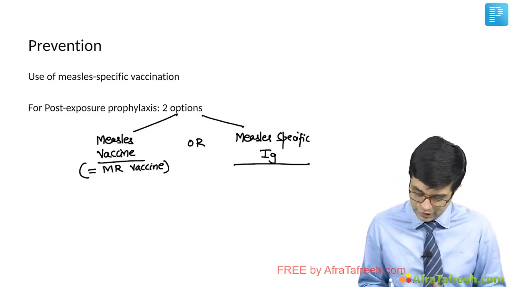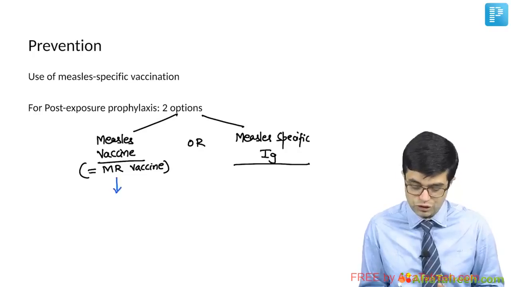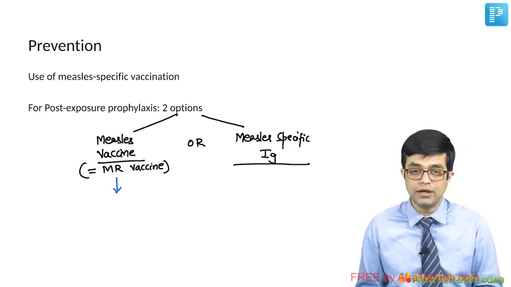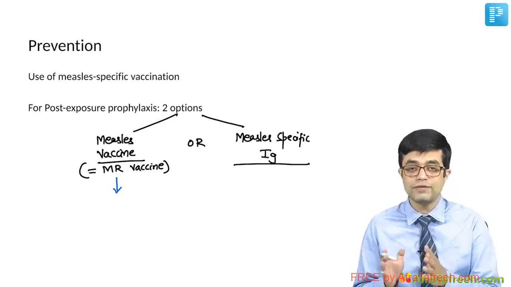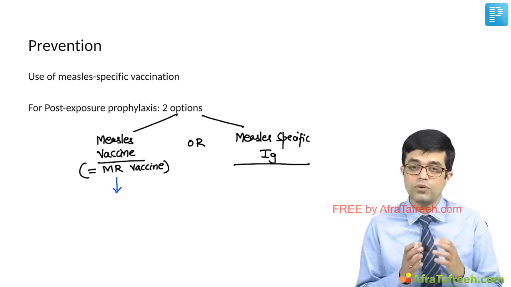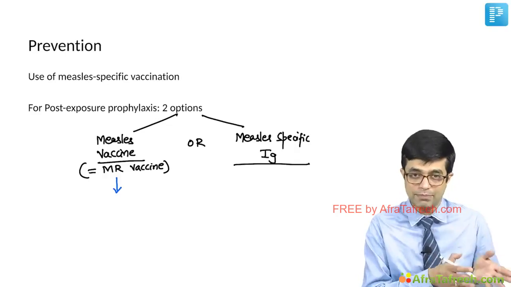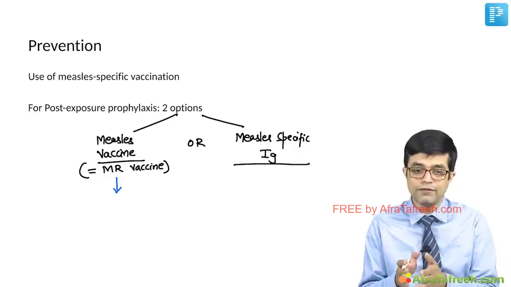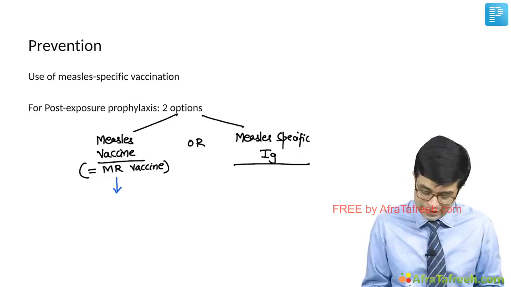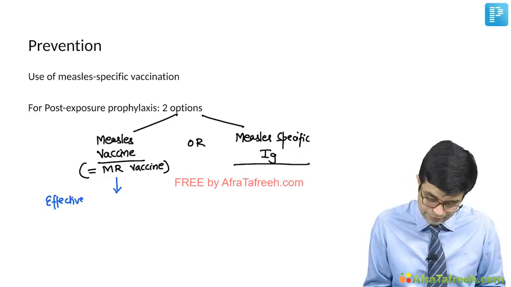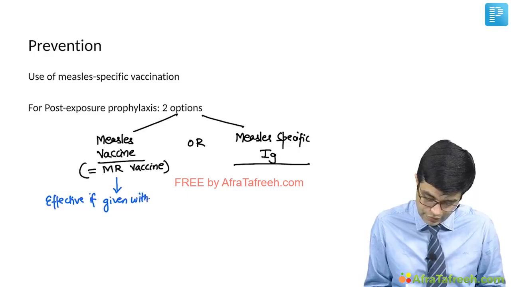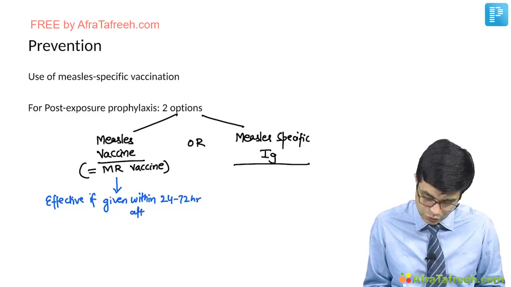So measles vaccine, if there is an unimmunized patient or a pregnant female or a less than 6-month child and he had exposure or contact with a known measles patient, how will you prevent measles from happening in that person? You will give measles vaccine. Measles vaccine is effective if given within 24 to 72 hours after exposure.